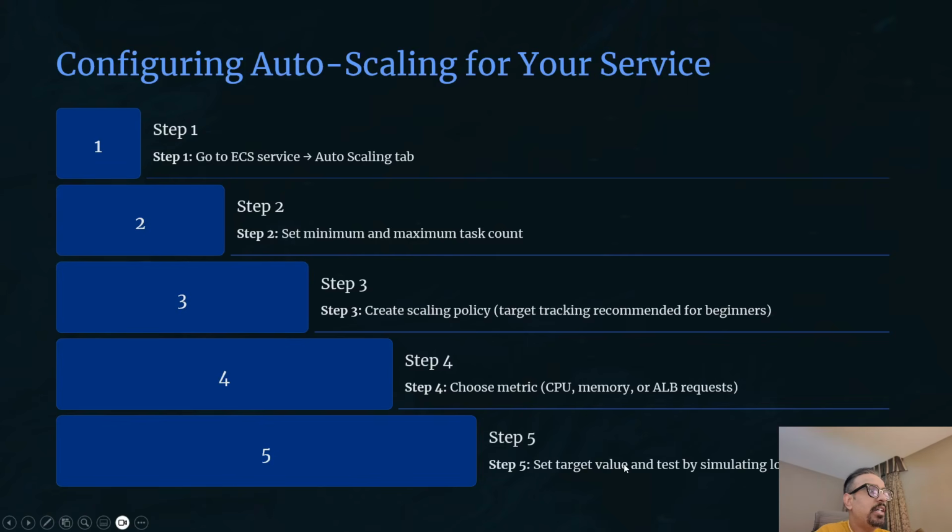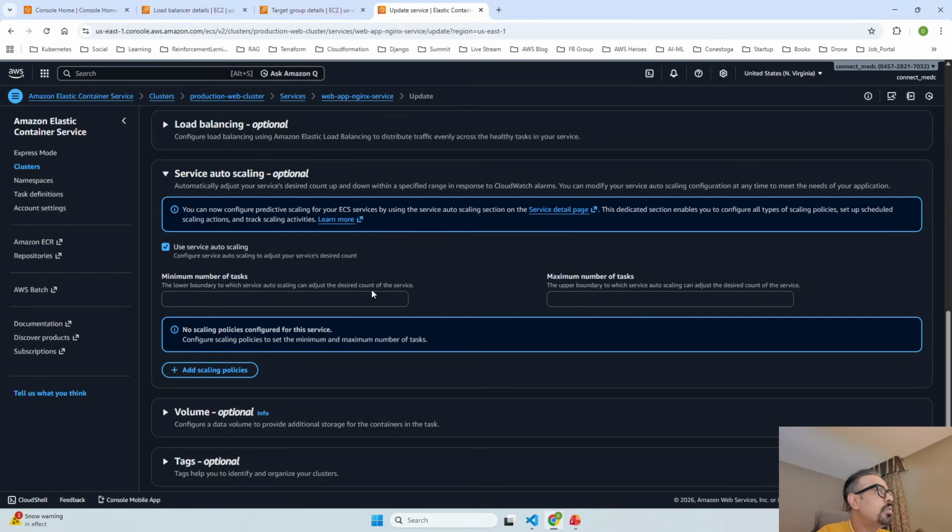And then we will run a simulation load by using our load balancer and see if it is auto scaling or not. So let's get started with our demo. So let me go ahead and jump to our server. So now we have already selected auto scaling.